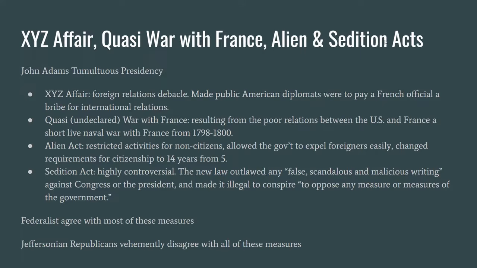Finally, was the highly controversial Sedition Act, a new law that outlawed any false, scandalous, and malicious writing against Congress or the President, and made it illegal to conspire to oppose any measure or measures of the government. Federalists agree with most of these measures, while Jeffersonian Republicans vehemently disagree with all of these measures.